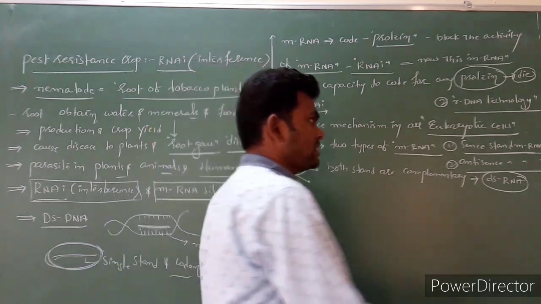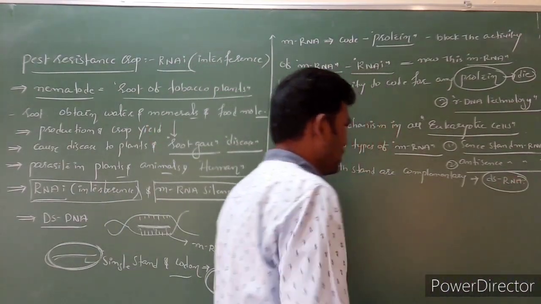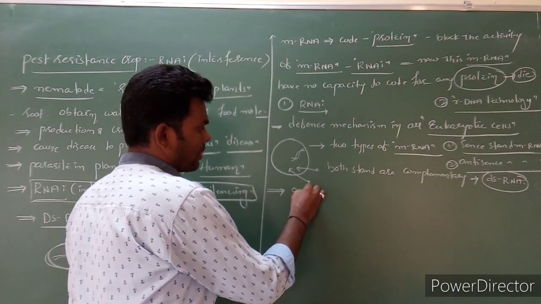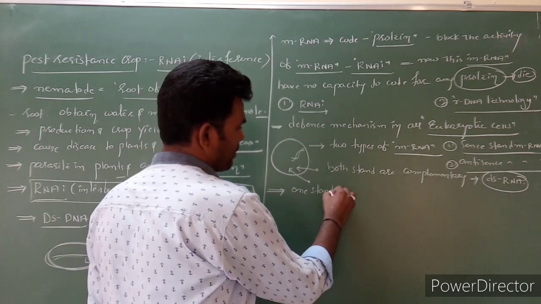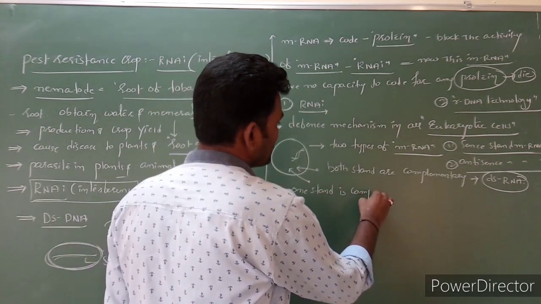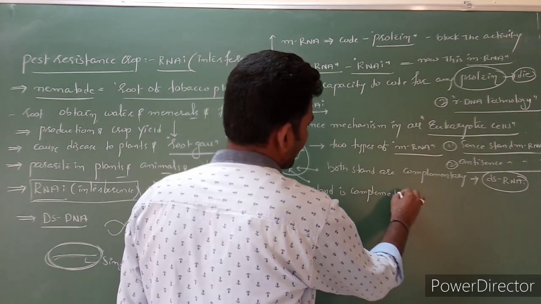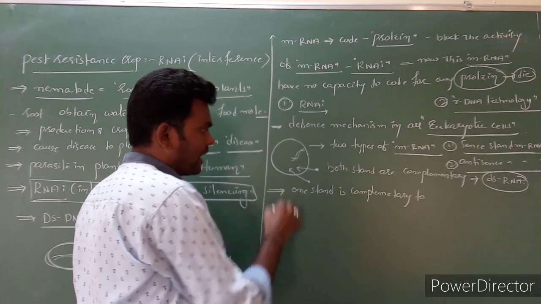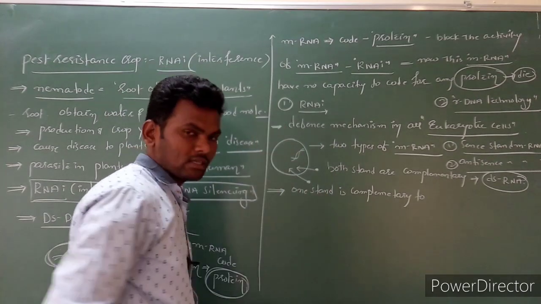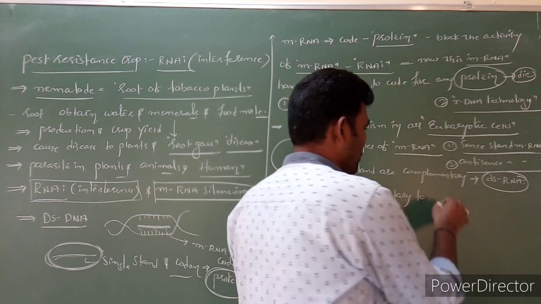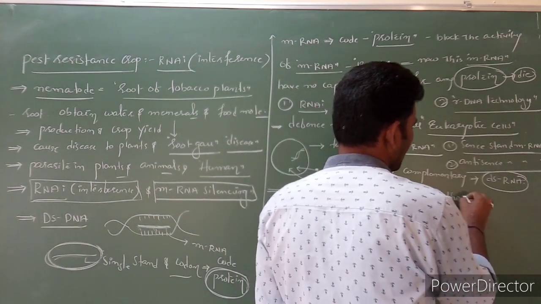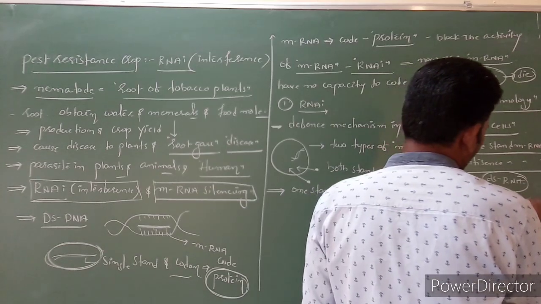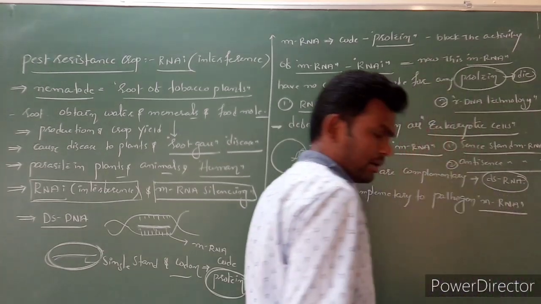Now this dsRNA, out of these two strands, one strand is complementary to this virus released RNA or bacteria released RNA, complementary to pathogen mRNA.